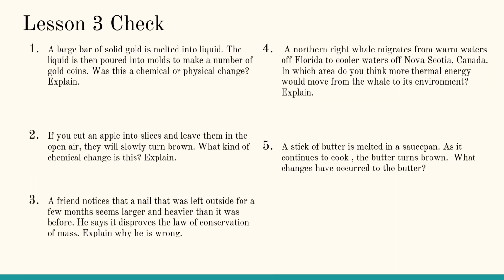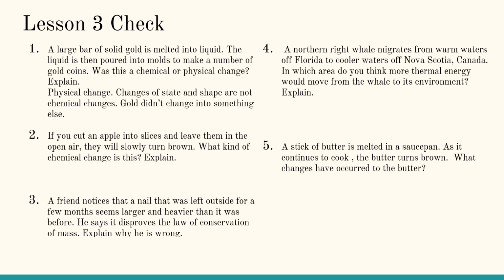All right, so our lesson check. A large bar of solid gold is melted into liquid. The liquid is then poured into molds to make a number of gold coins. Was this a chemical or physical change? Explain. It's of course a physical change, because changes of state and shape are not chemical changes. Gold did not change into something else.